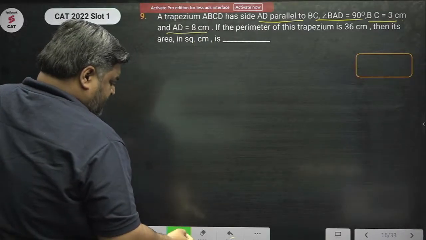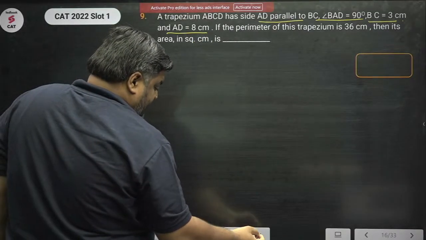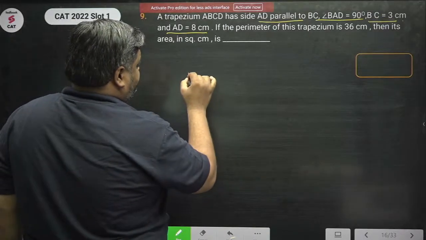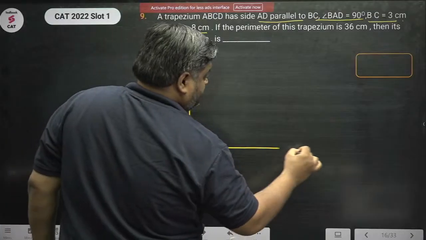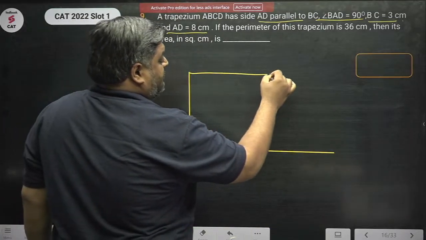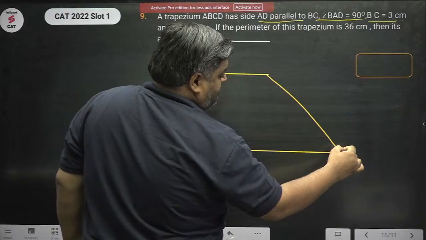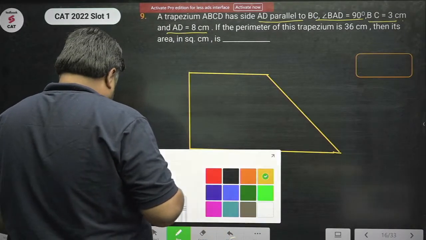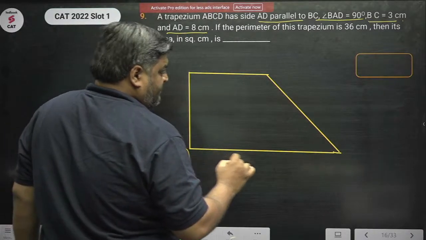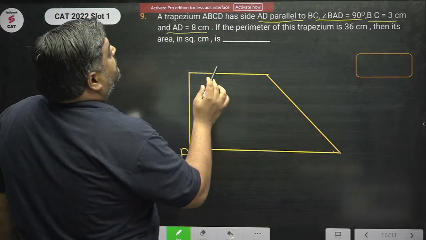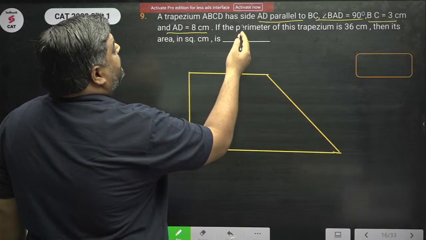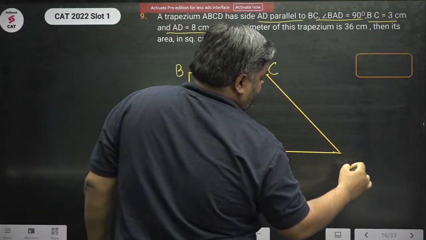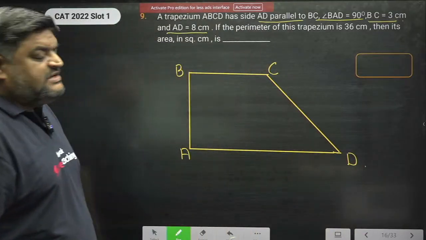Let's draw a trapezium. Let this be the trapezium.